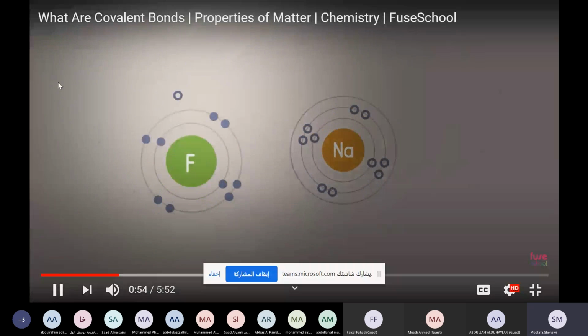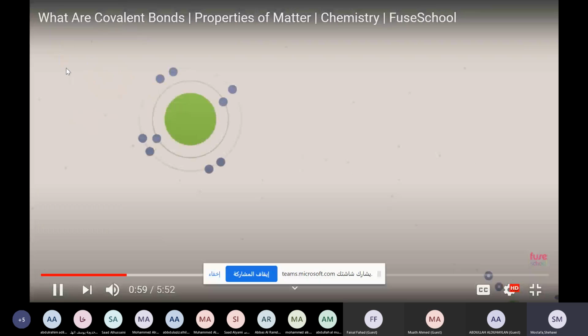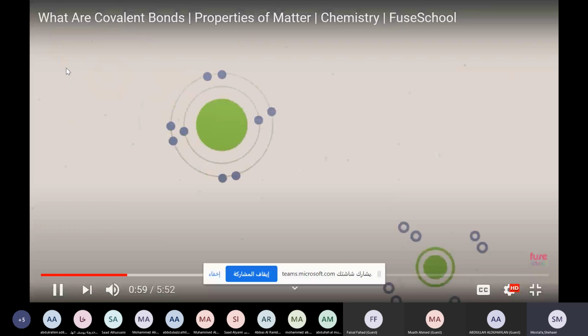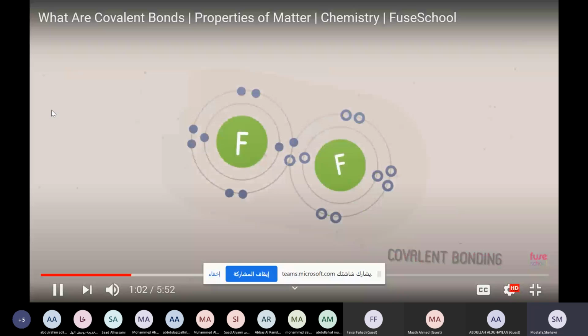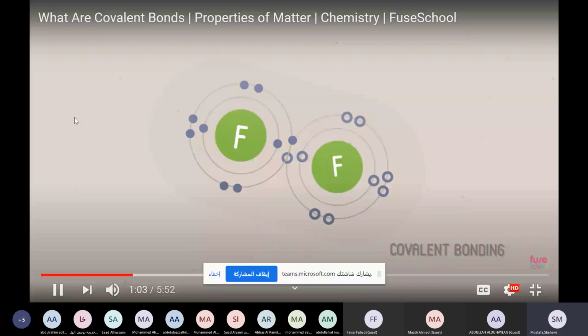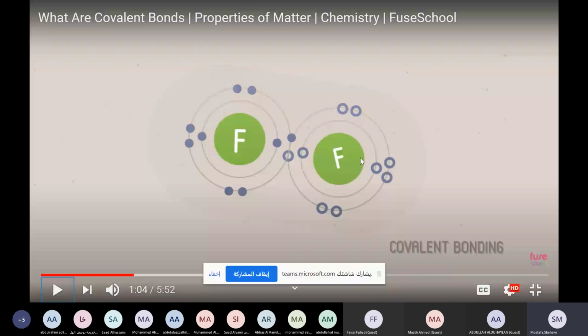But when similar atoms react, like non-metals combining with other non-metals, they share electrons. This is covalent bond. So when fluorine reacts with another fluorine, like non-metal with non-metal, they will share electrons.